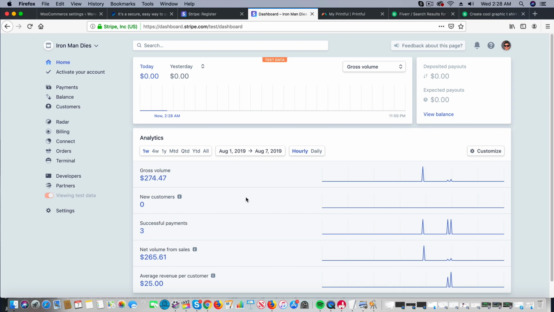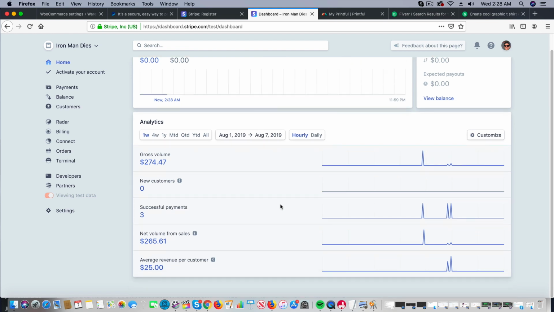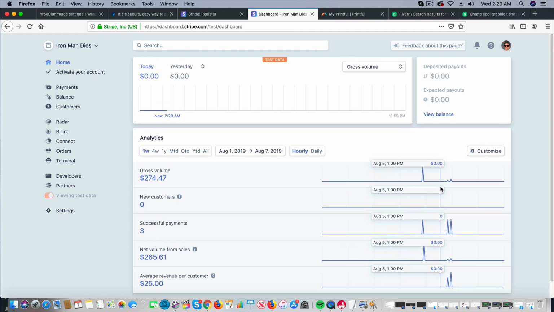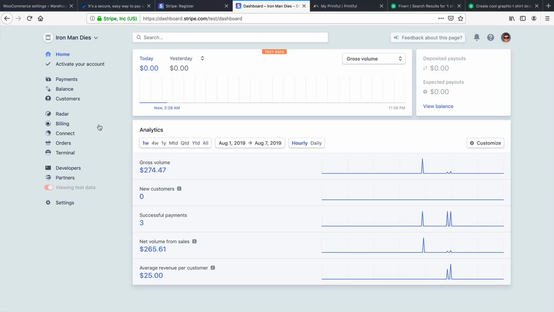It's free. Now, whenever someone actually buys something on your website, it's going to notify you right here. And in fact, you've probably seen this quite a bit because I know a lot of those Shopify gurus, those guys who make $1 million, but they want to sell you an ebook for $5. They all use this right here. And the great part about this is that this will automatically go to your bank account. So once you set this up, everything is automated. It will go directly to your bank account. So that's something to consider. You're going to go through the process of making a Stripe account, and it's very, very simple.